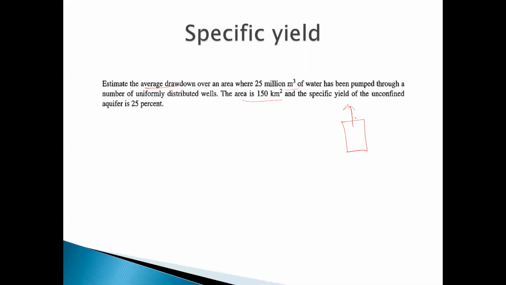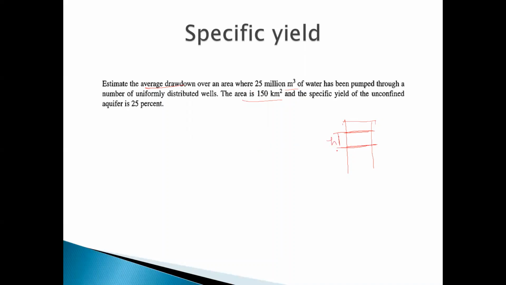Yield means pump out. Suppose that this is your tube. Initially, water is at this position. After the yield, the water table is drawn down like this. So what will be this value?